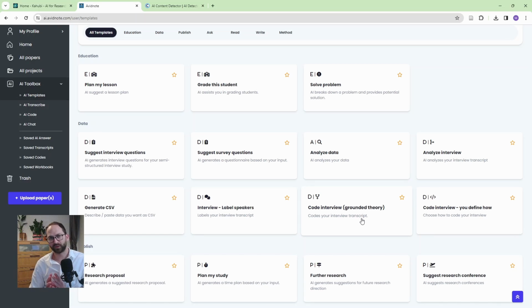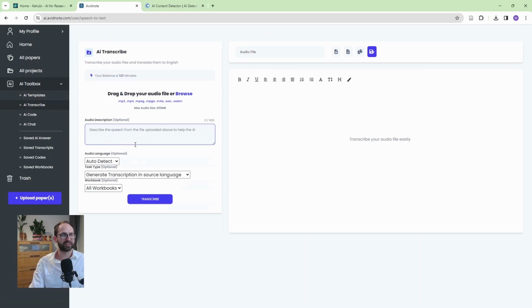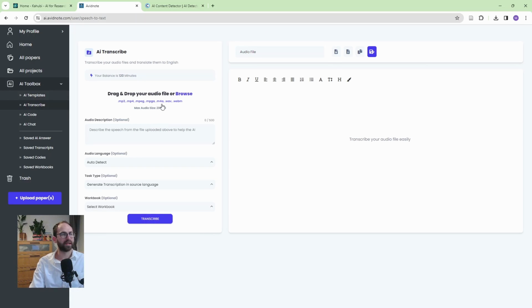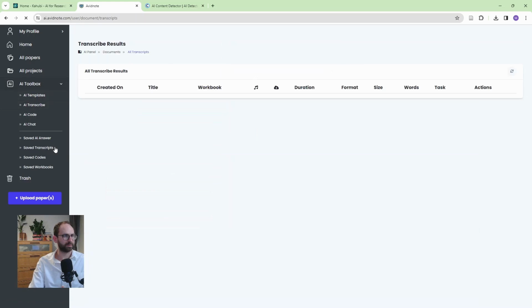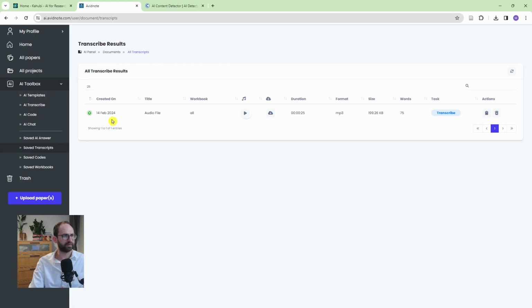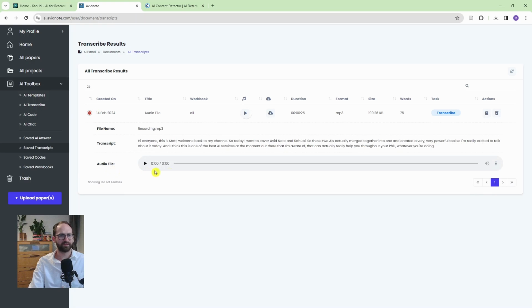But also on that note, I'm gonna quickly jump to AI Transcribe because this is linked to that, and here I can upload recordings from interviews up to 200 megabytes, up to 120 minutes long, and it will automatically transcribe them. So I actually already did this. So let's go to saved transcripts. And there you go. Here is my transcript. Let's open it. And this is the file. This is exactly what I said. So this is all correct.